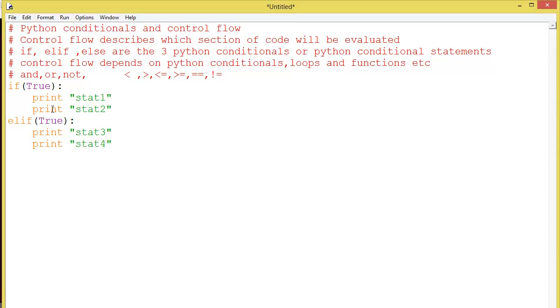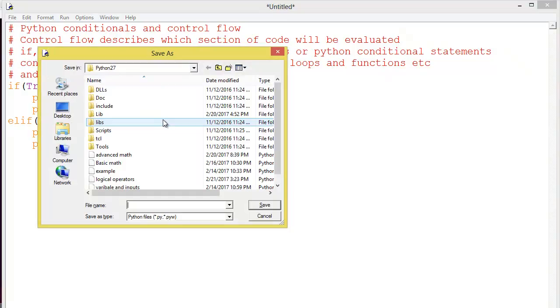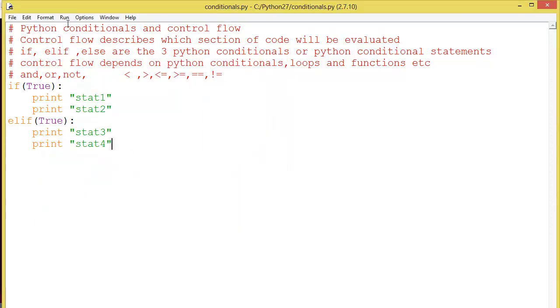So these are the 4 statements. If I want to execute these two statements, this expression should return true. So I am giving true here. Let's run this program once and we will change it again.